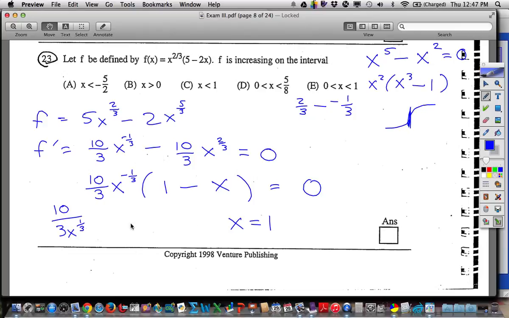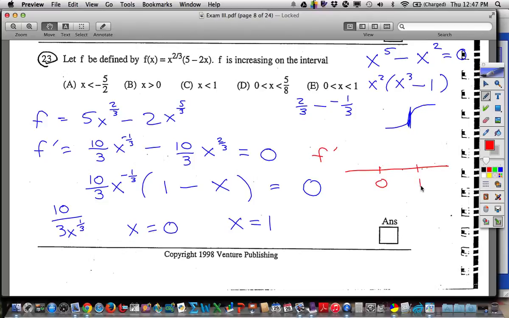But it is undefined when x is 0. So if you forget about that, that 0 needs to go on our number line. Okay? So let's do that in red. Let's put the number line over here. So we've got f prime. I have to make sure and label it. And we have to put both a 0 and a 1.